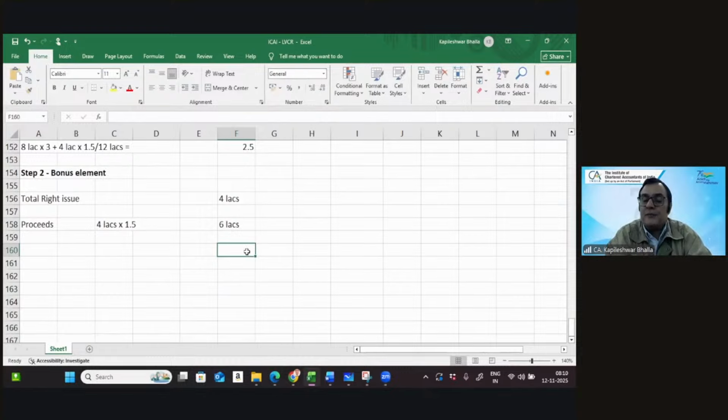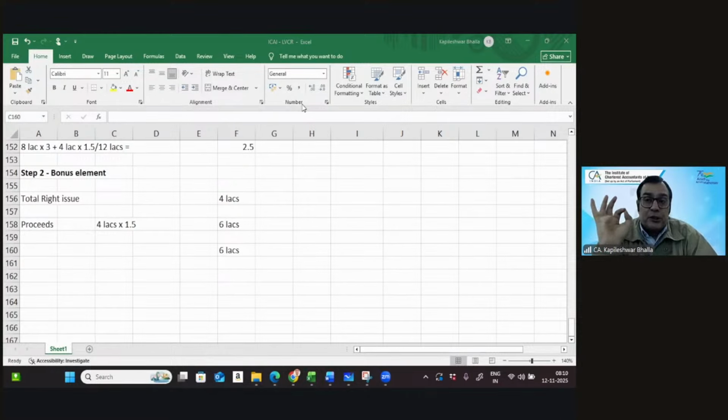Now let me ask you something. The shareholder gave me 6 lakhs. If I would not have done a favor, please mind the question, I would have given the shares at what price? If I would have done no favor to the shareholder, you would have given the shares at what price? Can I say 2.5? Because the price which is going to prevail post the rights issue is not 3, it is 2.5.